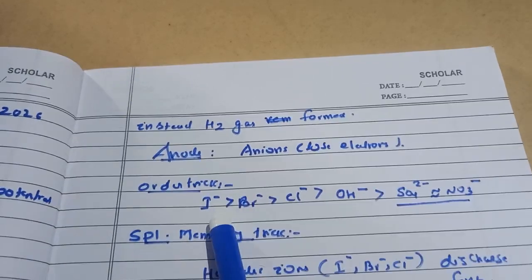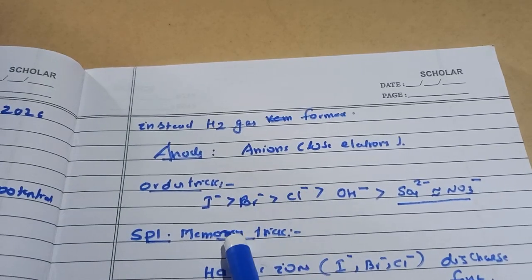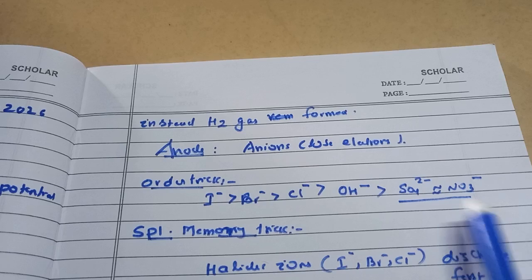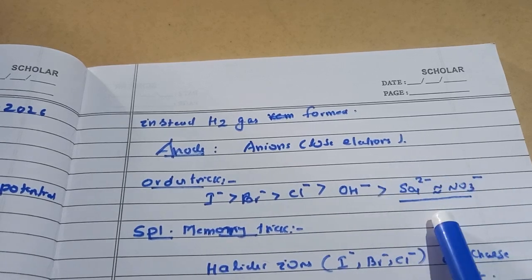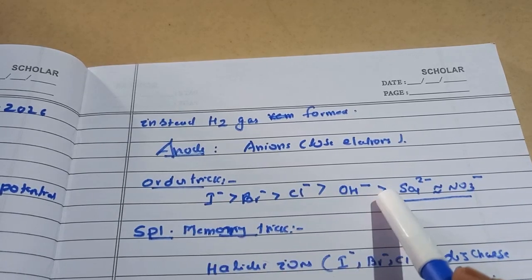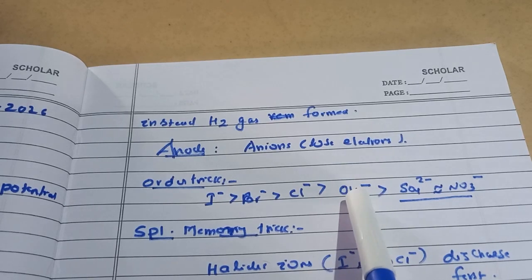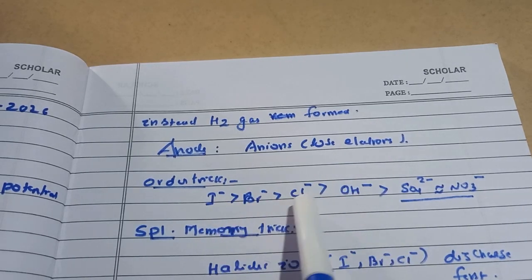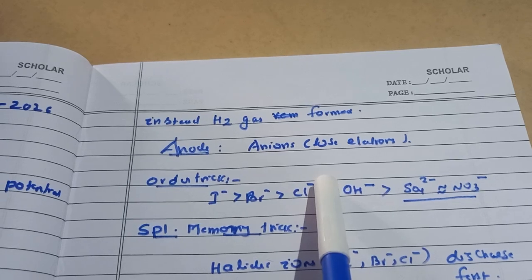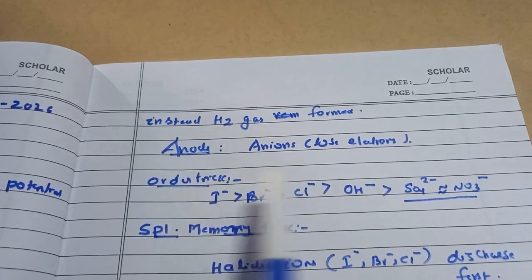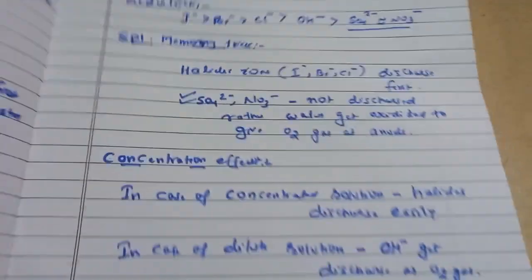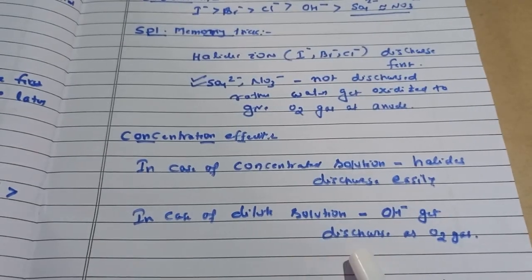In case of anions, I minus, bromine, chlorine halides are discharged first, then OH minus, then SO₄. In this case, these two are generally not discharged. If we consider these four, then if the solution is very dilute, OH minus gets oxidized to O2. But if the solution is aqueous, not so dilute, then halides dominate. If overpotential dominates, then instead of OH minus, you can write O2 minus.